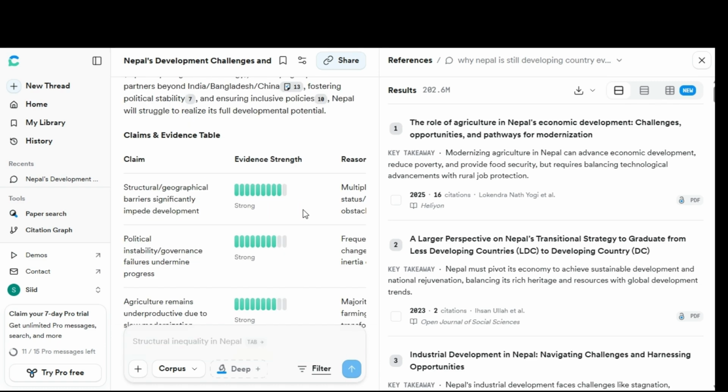So I think that's all for today. But overall, this is one of the most useful AI tools for learning and research, especially if you are a student. So yeah, that's Consensus AI.